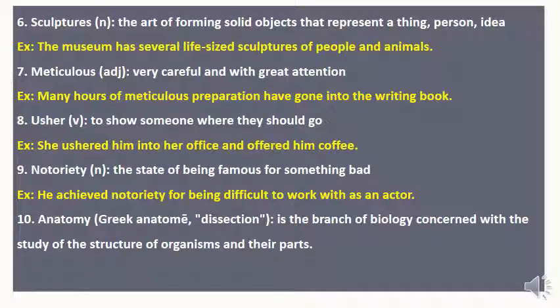We'll continue with vocabulary word number 6, sculptures: the art of forming solid objects that represent a thing, person, or idea. So the things that you see in a museum, these shapes, are called sculptures. Meticulous: many hours of meticulous preparation have gone into writing the book. When you do something meticulously, you do it very carefully and with great attention.